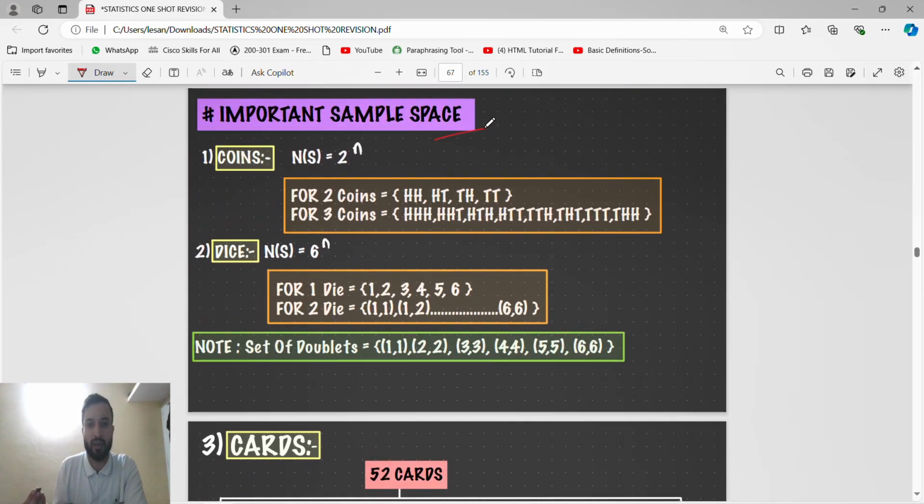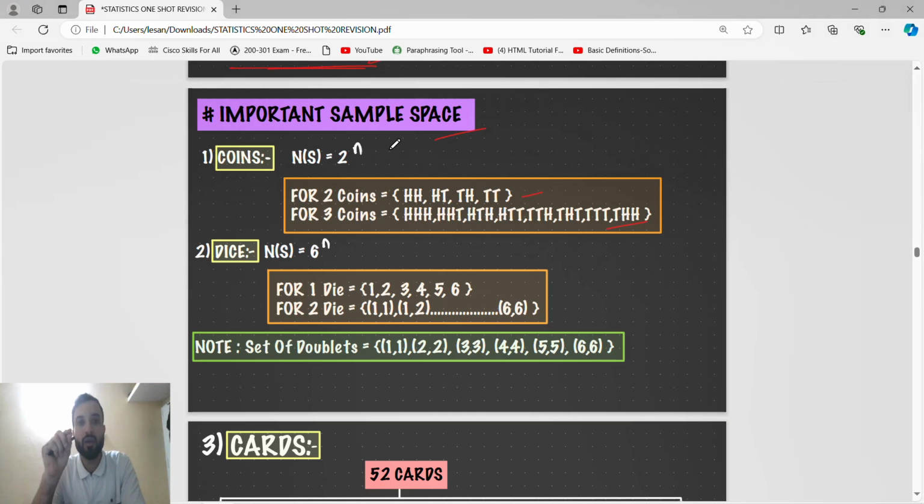Sample space, guys, we know the sample space: for 2 coins this much, for 3 coins this much. If you toss a coin, head or tail, there are only 2 possibilities. So 2 power n, where n indicates the number of coins. If the number of coins is 2, then 2 power 2 means 4. See, 1 2 3 4. 3 coins means 2 power 3, which is 8. Don't do 2 3 6. 2 power 3 means 2 into 2 into 2, that is 8. So count 1 2 3 4 5 6 7 8.